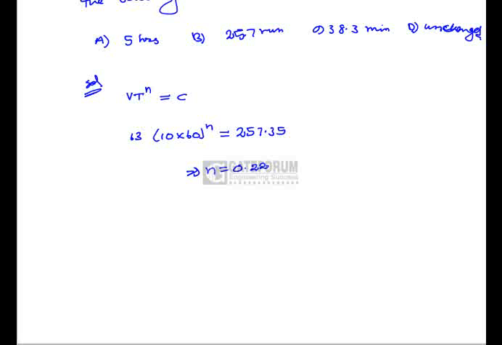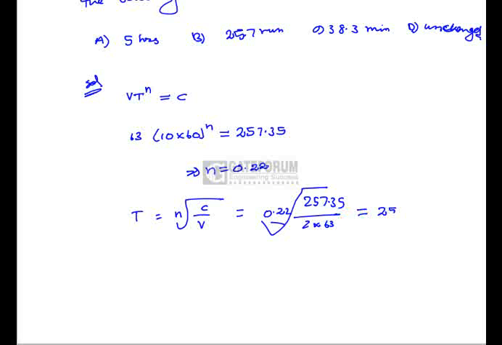Now we have to find out the tool life on doubling the velocity. When the velocity is doubled, the tool life is given by the nth root of C by V. Here n is 0.22 and C is 257.35, divided by 2 times the velocity, that is 2 into 63. This gives a value of 25.69 minutes, or 25.7 minutes. So the right answer is 25.7, and the correct option is B.